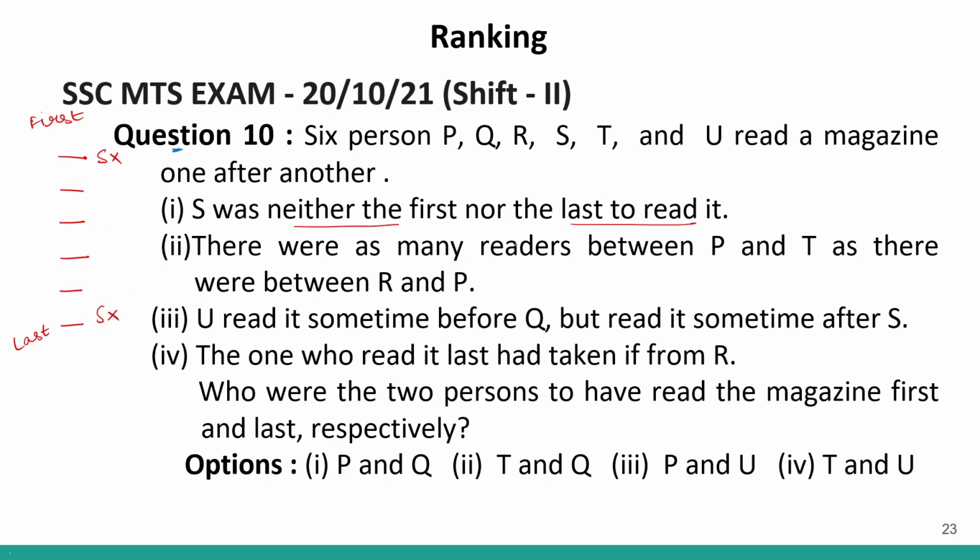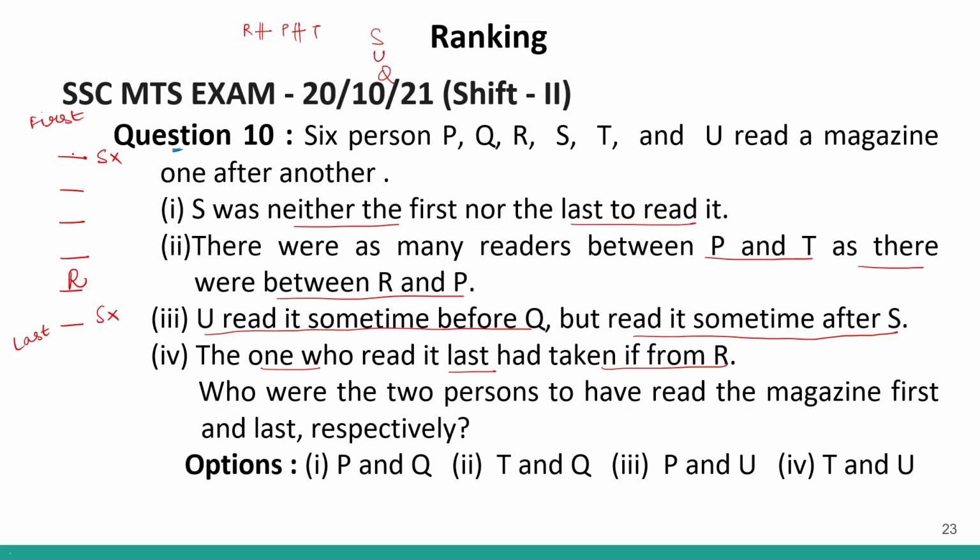There were as many readers between P and T as there were between R and P. So R, P, T. Between R and P and between P and T, we have the same number of people. U read it sometime before Q but read it sometime after S. So if I arrange them, it will be S, U, Q. They will come in this order. The one who read it last has taken it from R. So R will be over here because the last person has taken it from R.